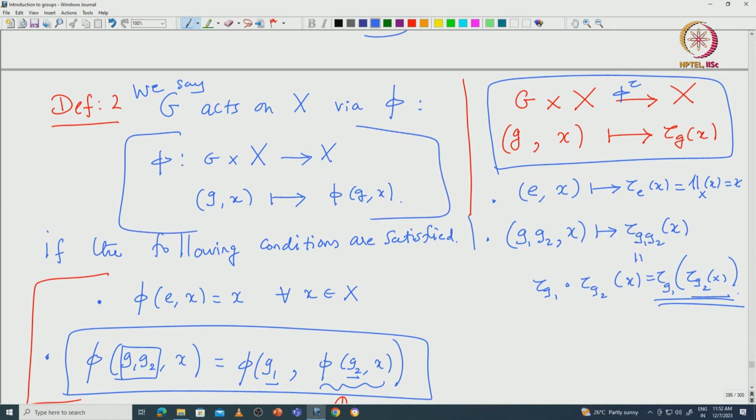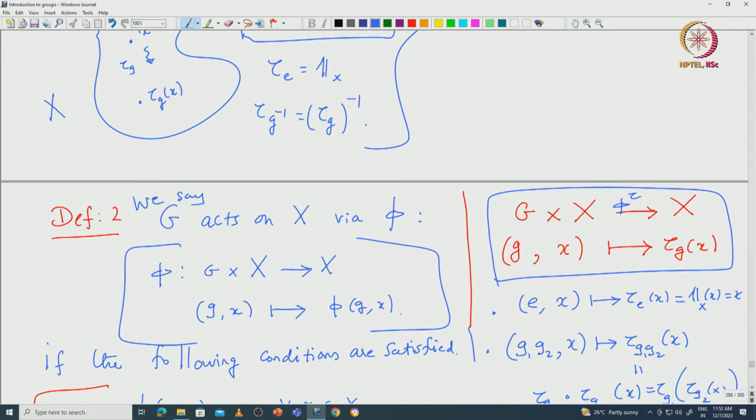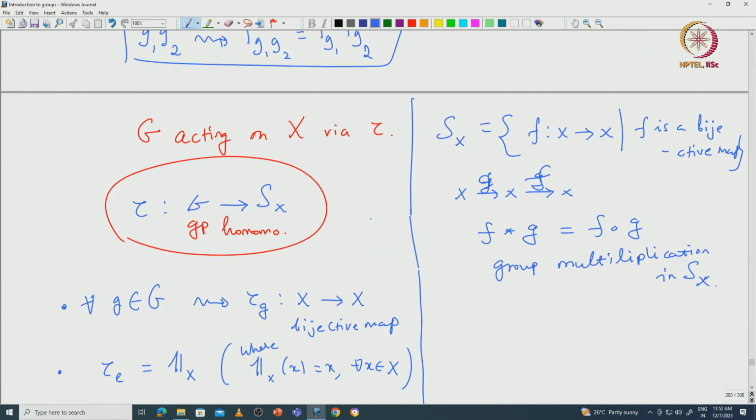Many books actually give this pi definition, the second definition for the group action. But indeed I would recommend you to remember this definition. This is somewhat more natural definition.